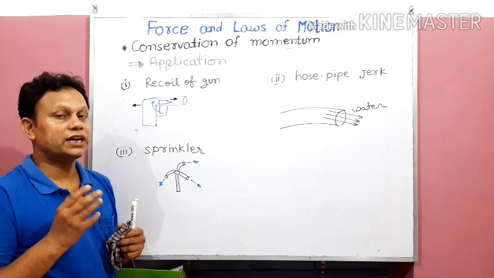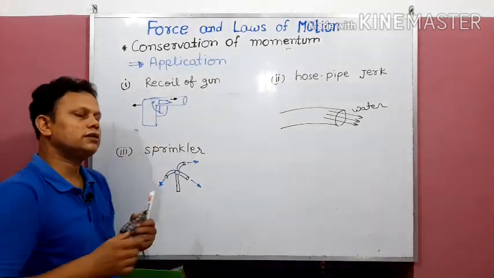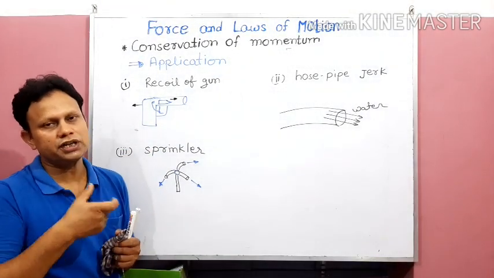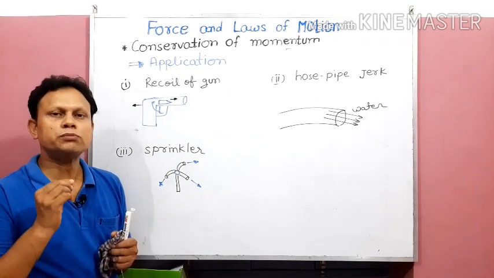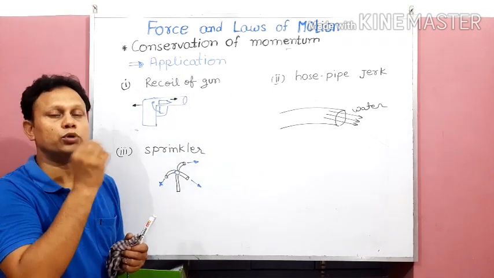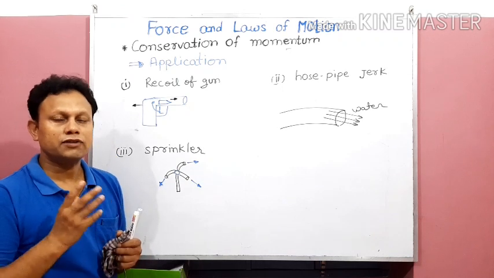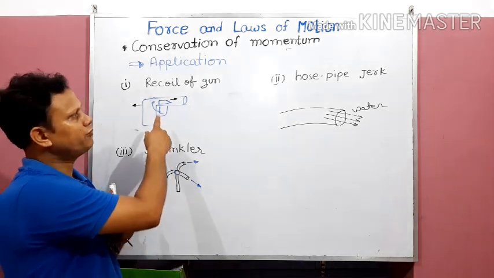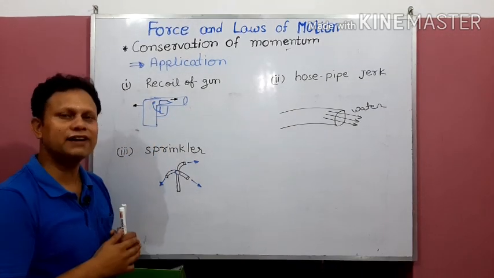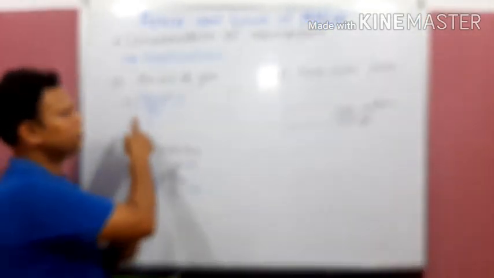Now try to understand, when the bullet is loaded into the pistol or anywhere, what is the momentum of the gun and the bullet? It will be 0 plus 0. How come 0? Because before firing, neither the bullet has some value of velocity nor the gun.